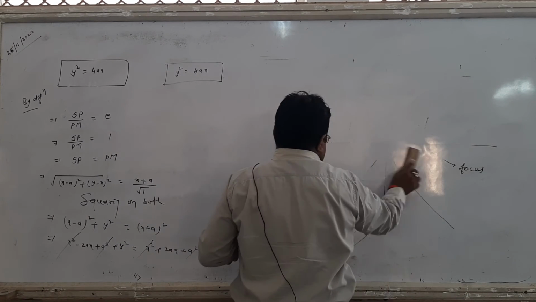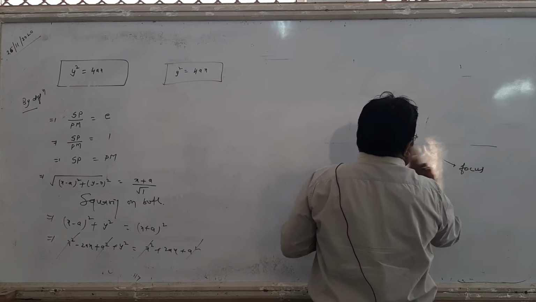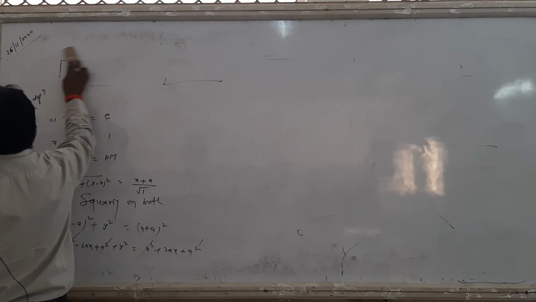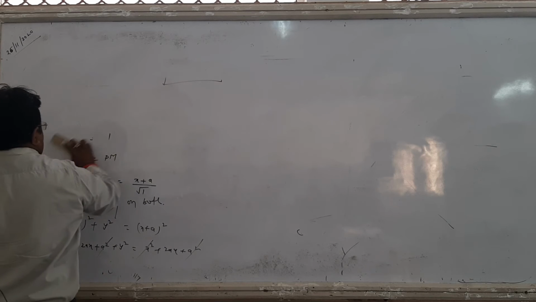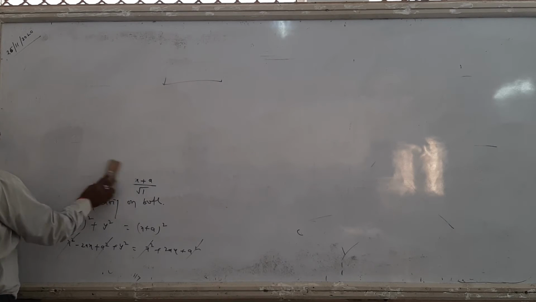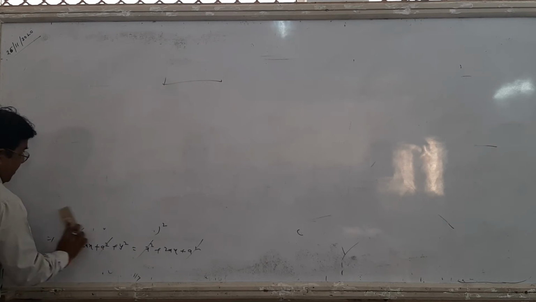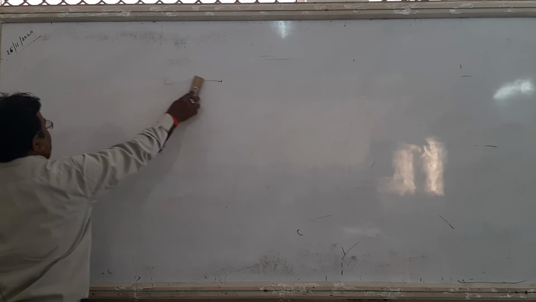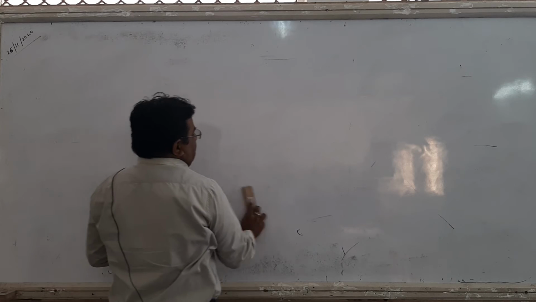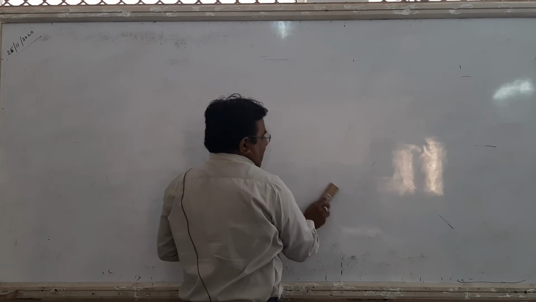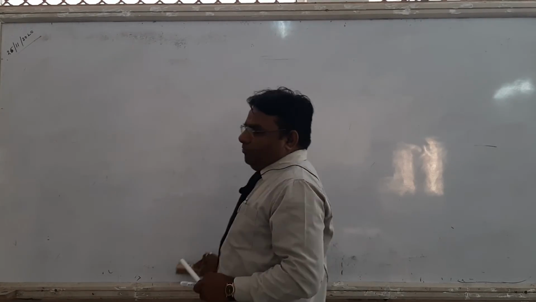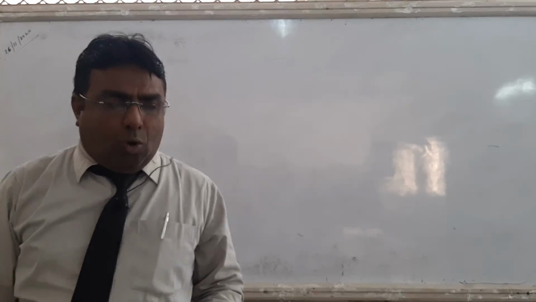Now look here, this is the standard form of the parabola. और मैंने आपको parabola के बारे में एक important चीज की, इसका standard form y square equals 4ax. Fixed point is called focus. Fixed line is directrix. What are the coordinates of focus? (a, 0). What is the equation of directrix? x equals minus a. And what is the vertex? These are standard form, that is the vertex is (0, 0).